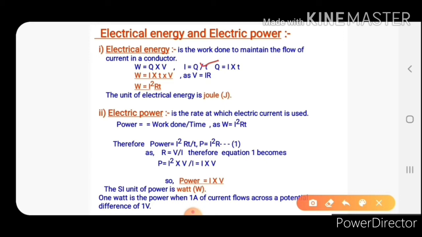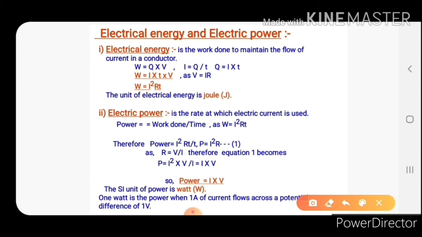As V is equal to IR from Ohm's law, put V is equal to IR. It becomes W is equal to I square RT. So the electrical energy or heat energy is equal to I square RT. The unit of electrical energy is joule, which can be represented as capital J. The SI unit is joule.